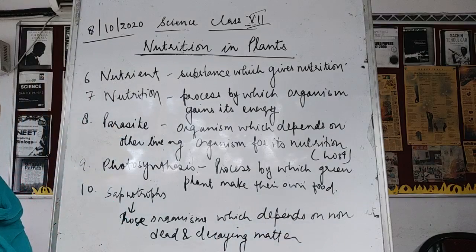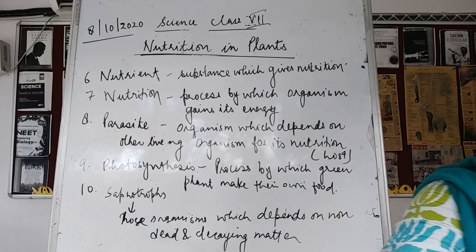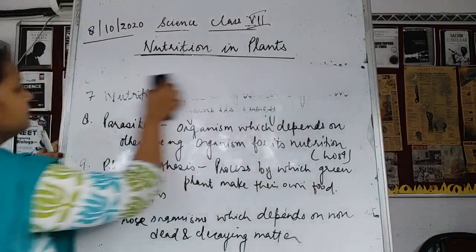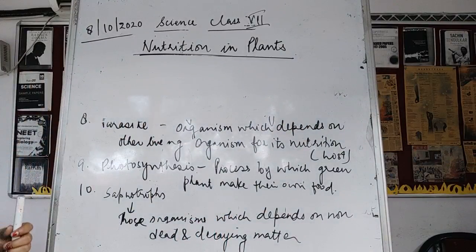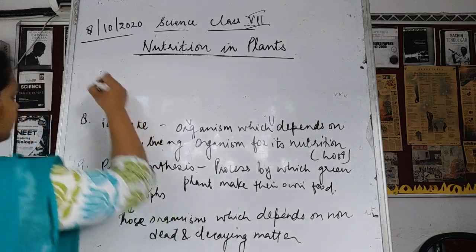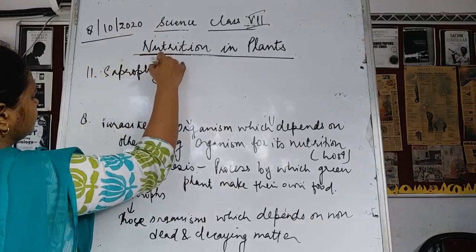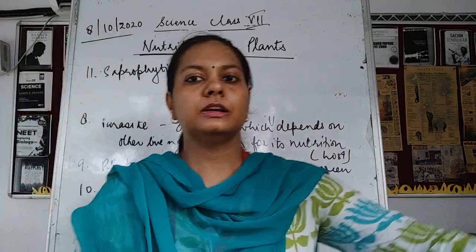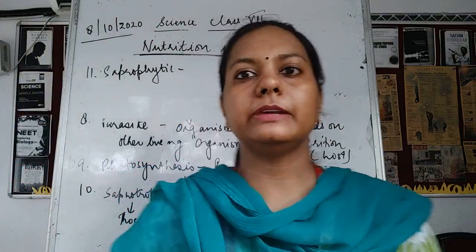Okay, they are known to be the saprotrophs. So this was about the saprotrophs. Now the next word is saprophytic. Saprophytic mode of nutrition. The meaning of the saprophytic mode of nutrition is